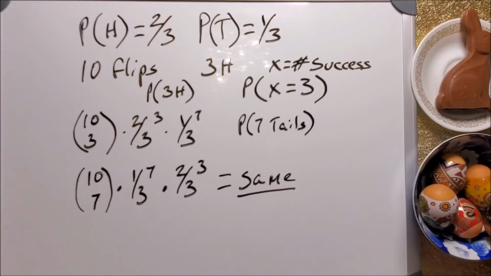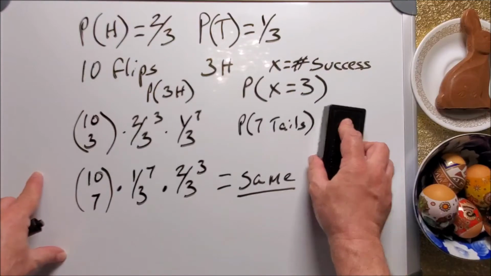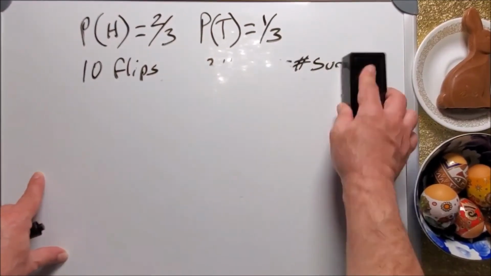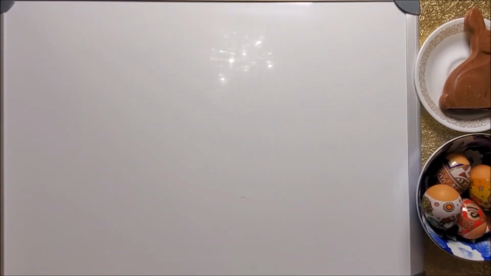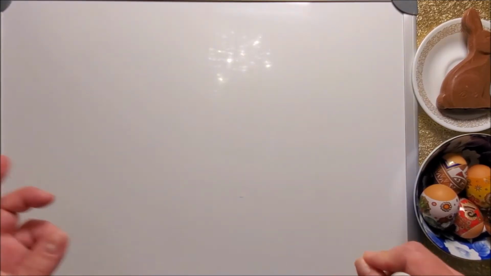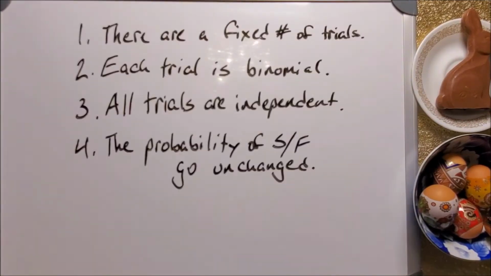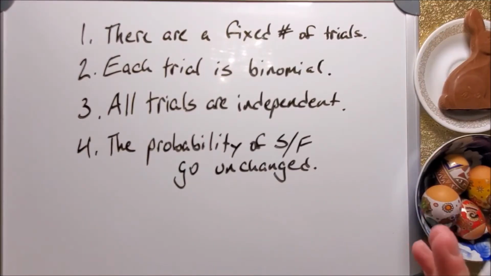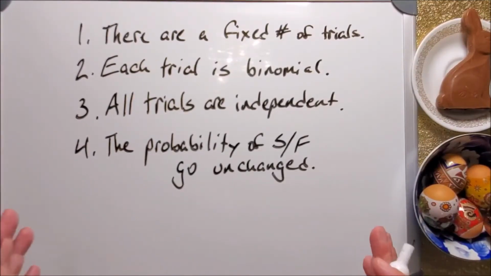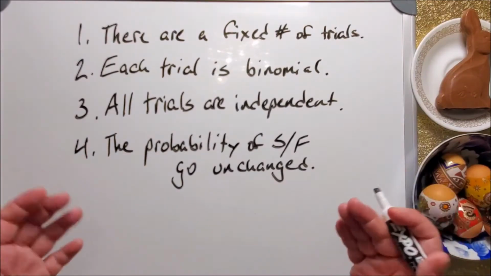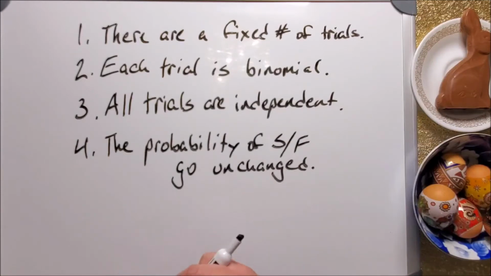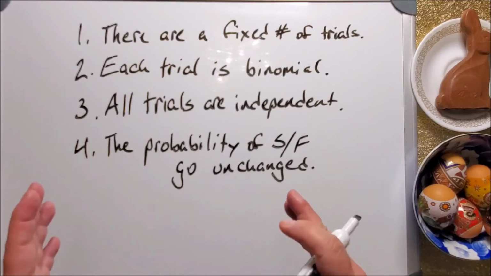Okay, let us clear some room. I'm going to clear all of this. And I want you to understand, at some point, I think it should be said, the basic assumptions that must be true for binomial probability. As I get used to this YouTube thing, I'm beginning to utilize editing more and more. I'm getting pretty sophisticated. I'm stopping the camera and restarting it in the middle of videos now. So I consider that a pretty strong move upward. Anyway, here are 4 things I want you to remember about binomial probability.